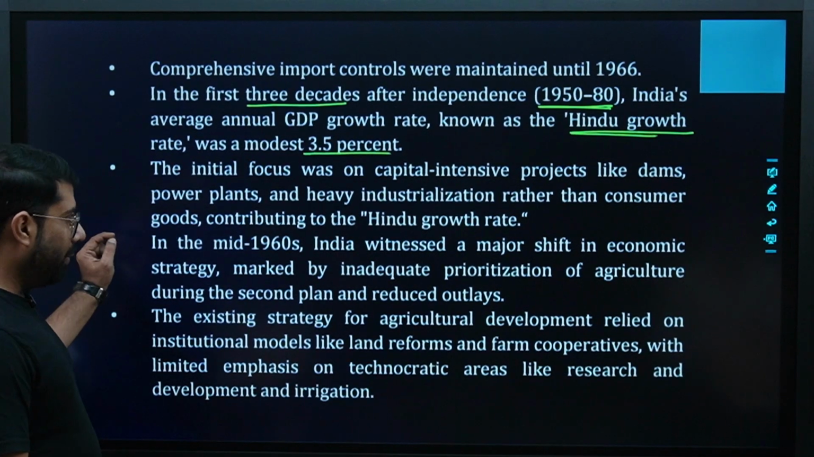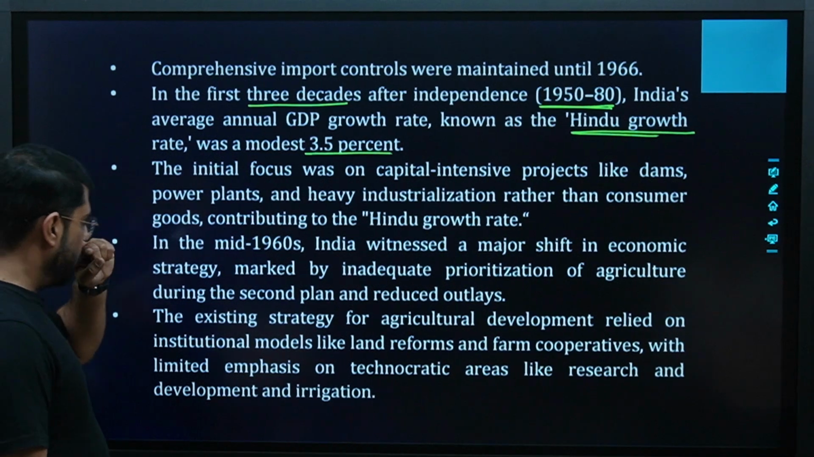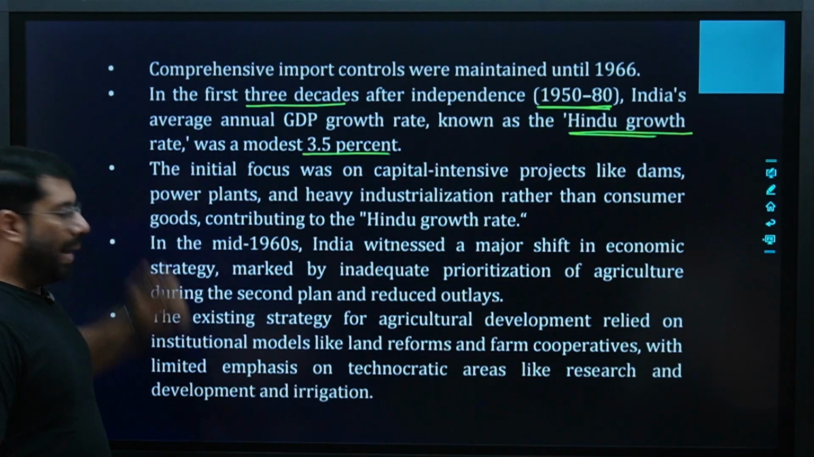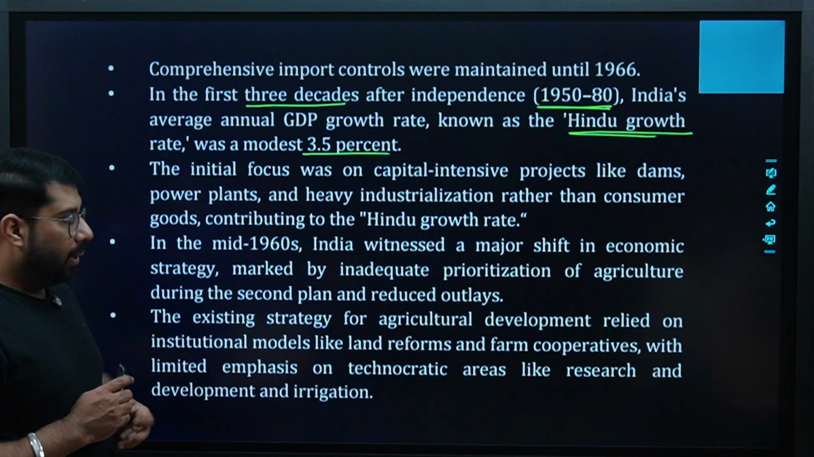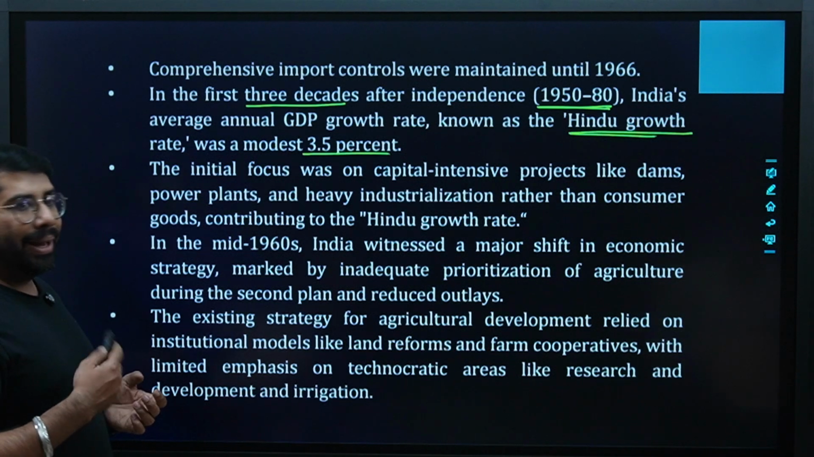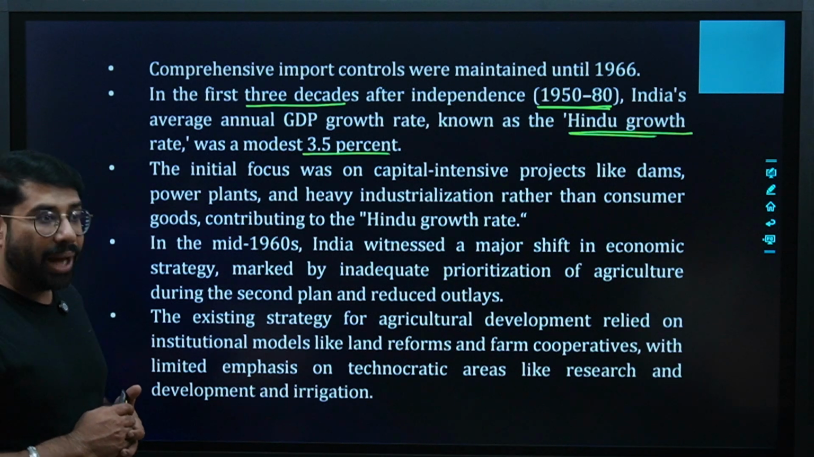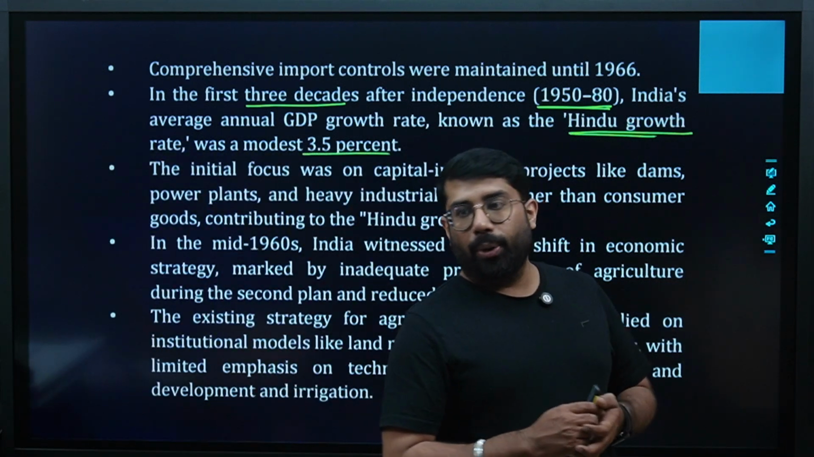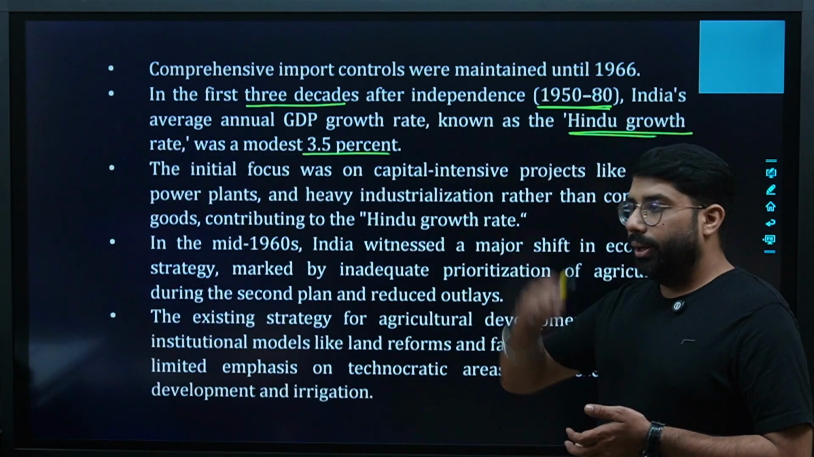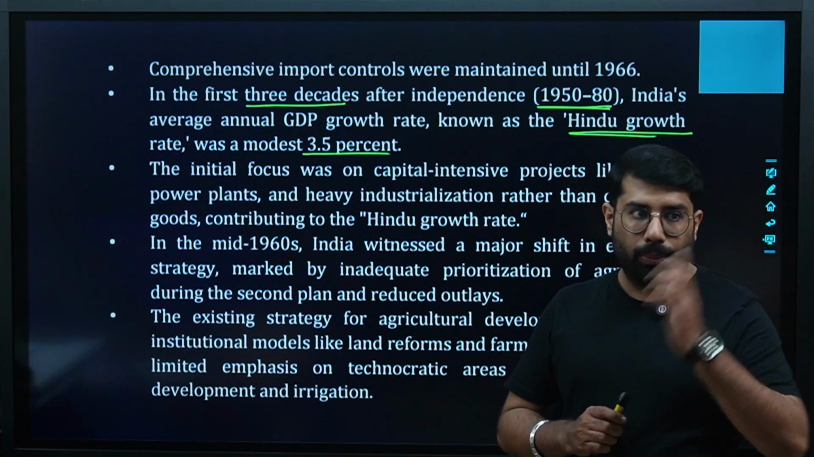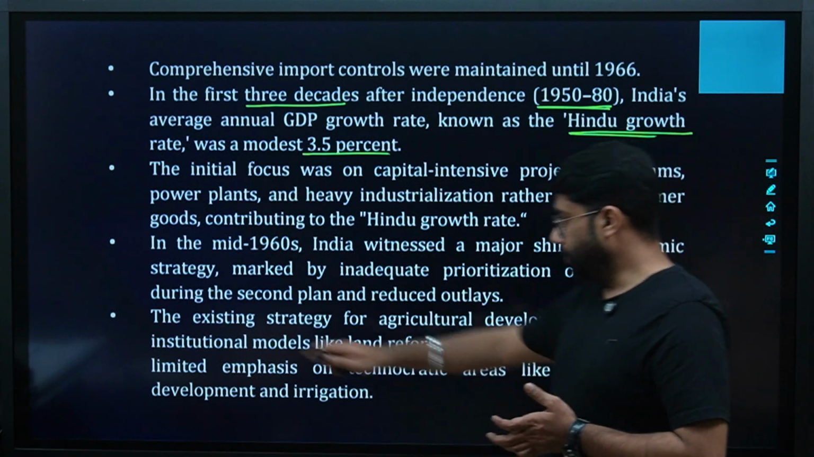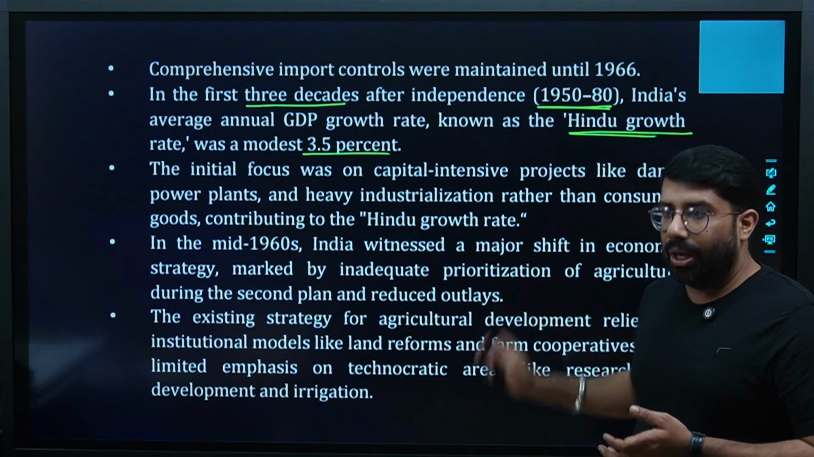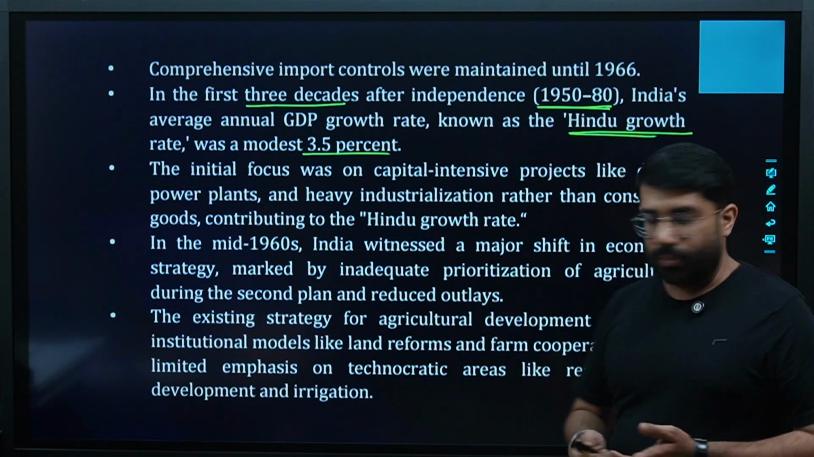So guys, in this point we have understood that in the mid 1960s, the plans we made shifted their focus from the agriculture sector. What happened because of that? The sector on which the majority of the population was based was getting the least priority now. That was a problem for us. Reduced outlay means we were spending less on agriculture. Outlay means expenditure actually.